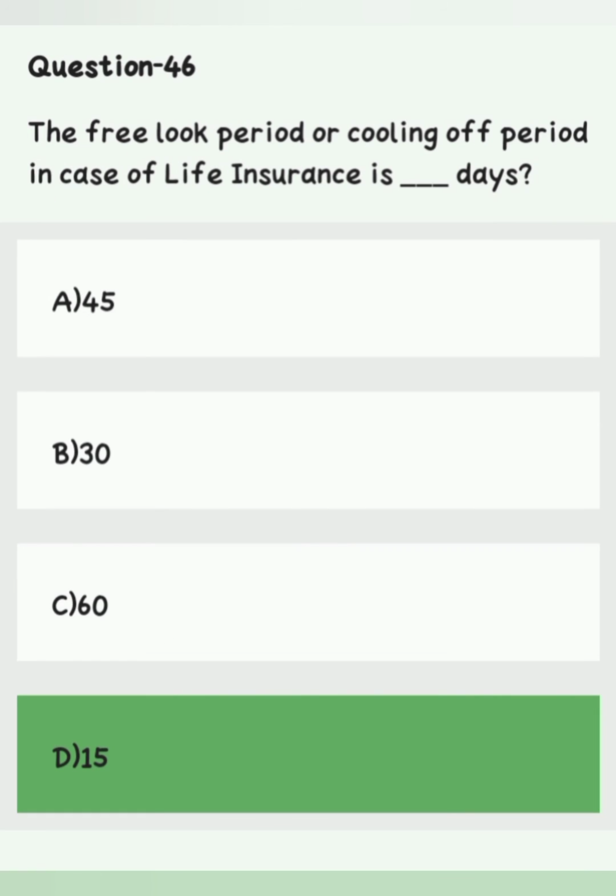Question number 46. The free look period or cooling off period in case of life insurance is dash days. Option A, 45 days. Option B, 30 days. Option C, 60 days. Option D, 15 days. Right answer is option D, 15 days.